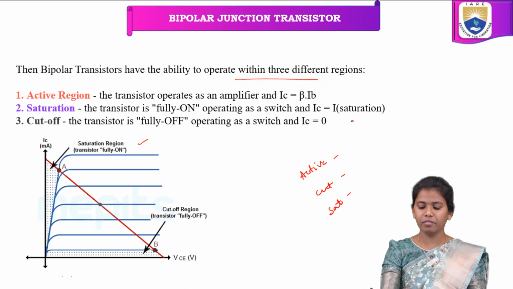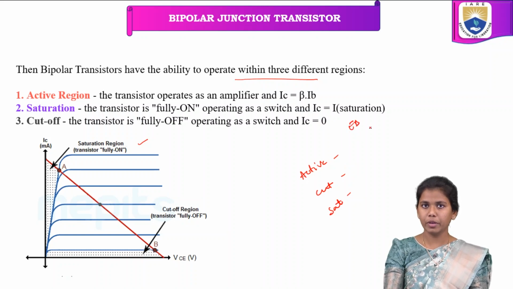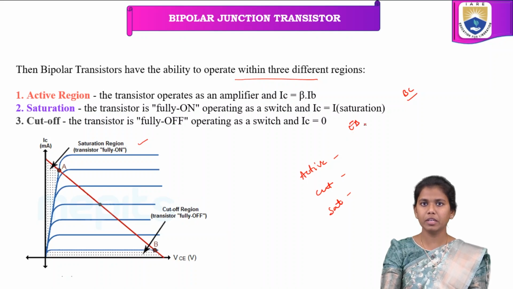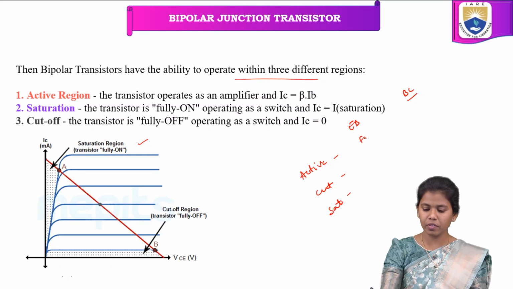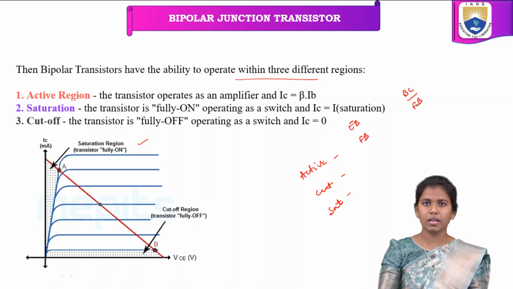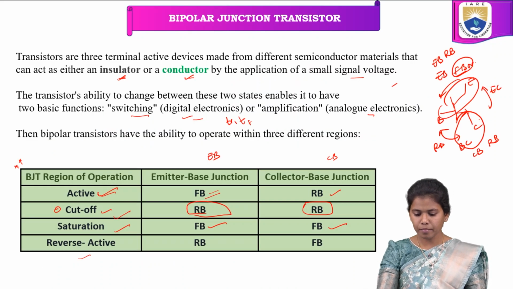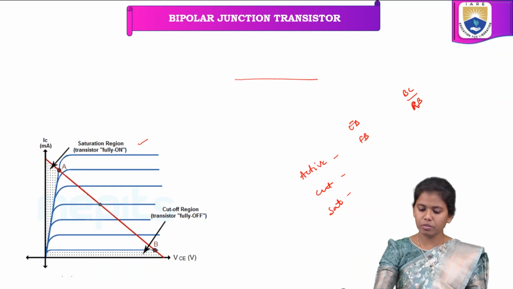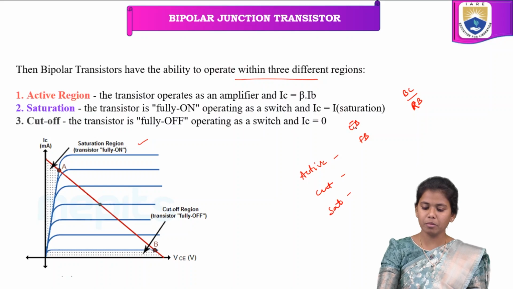In the active region, the emitter base junction is forward bias and the base collector junction is reverse bias. In the cutoff region, both the emitter base and base collector junctions are reverse bias, whereas in saturation, both are forward bias.